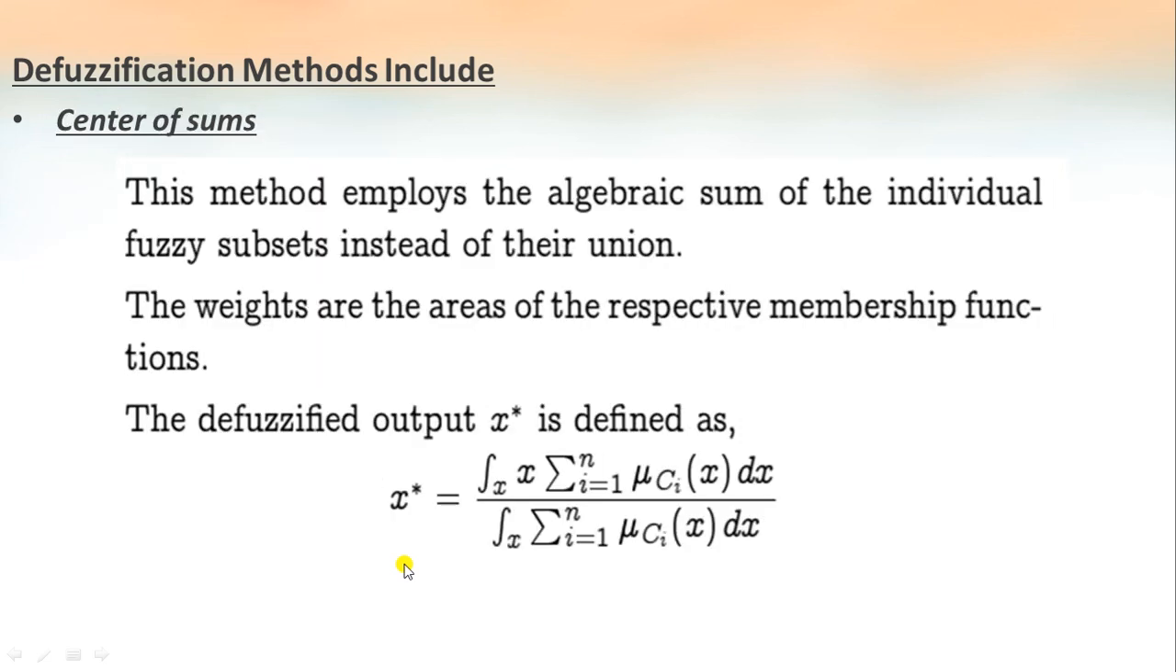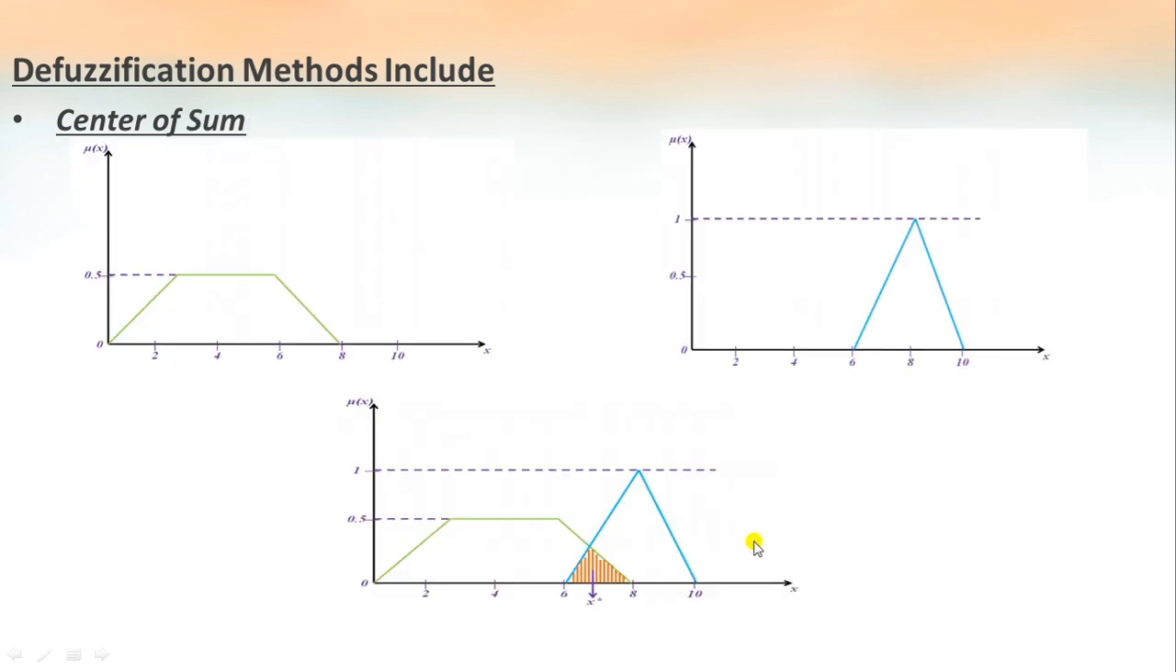The other defuzzification method is center of sum. This method employs the algebraic sum of individual fuzzy subsets. So for all the individual fuzzy subsets, the algebraic sum is taken into consideration instead of the union. The weight will be the area of the respective membership function, and the defuzzified output x star is defined by this equation: integral over x of sigma i equal to 1 to n mu Ci of x times x dx divided by integral over x of sigma i equal to 1 to n mu Ci of x dx.